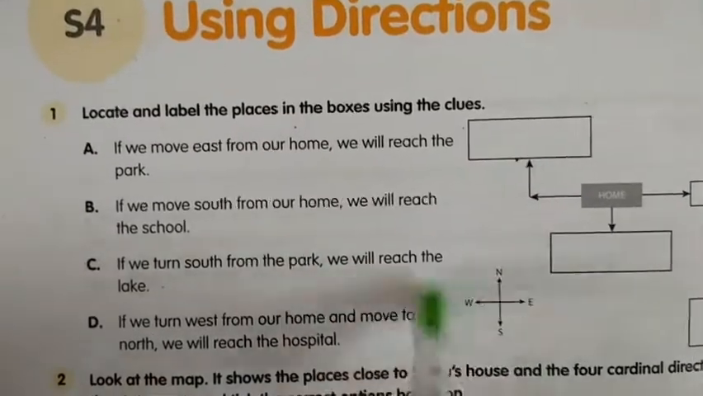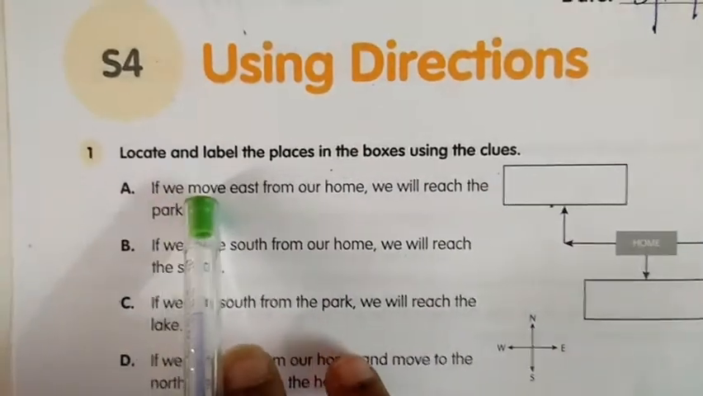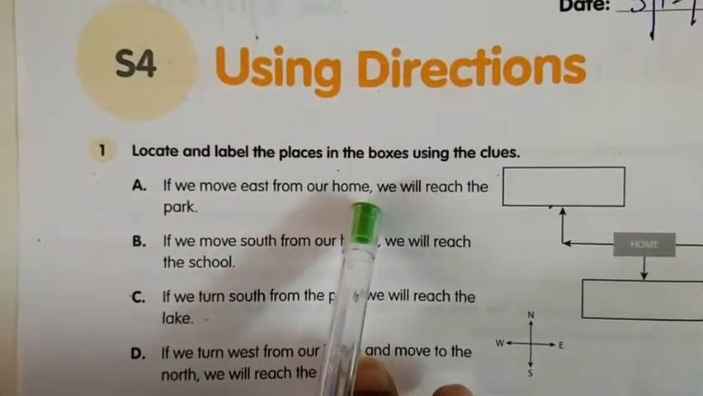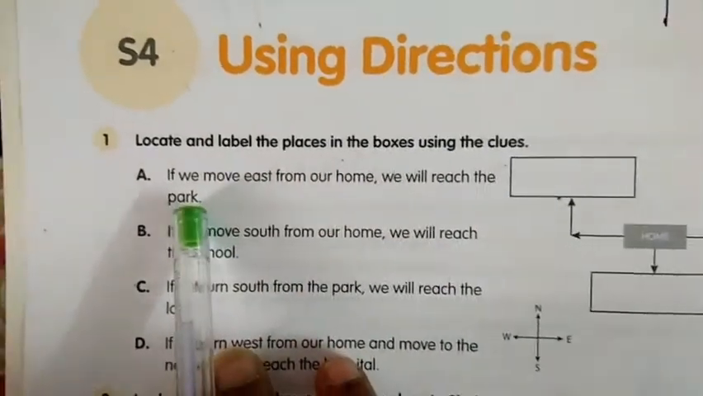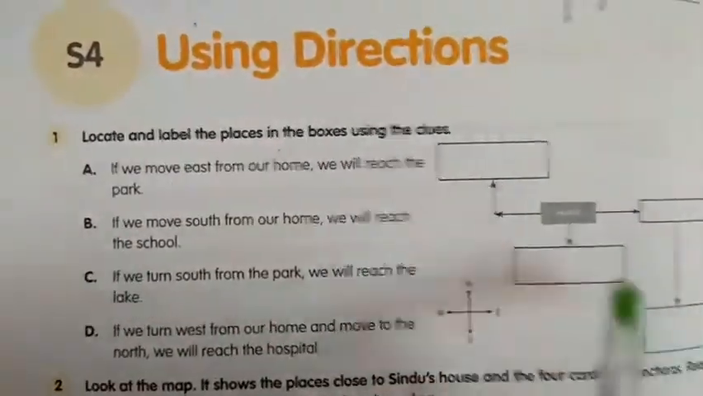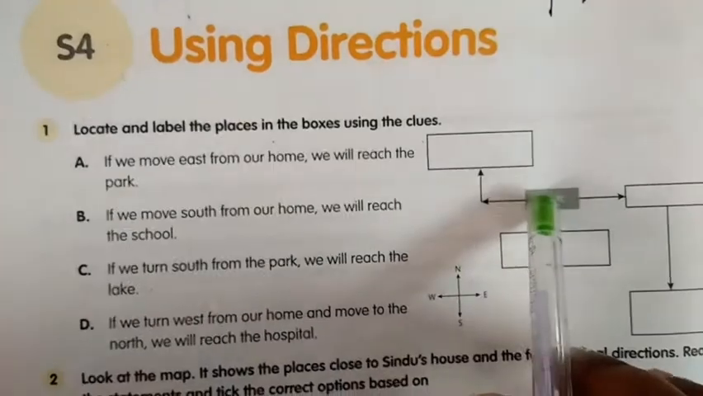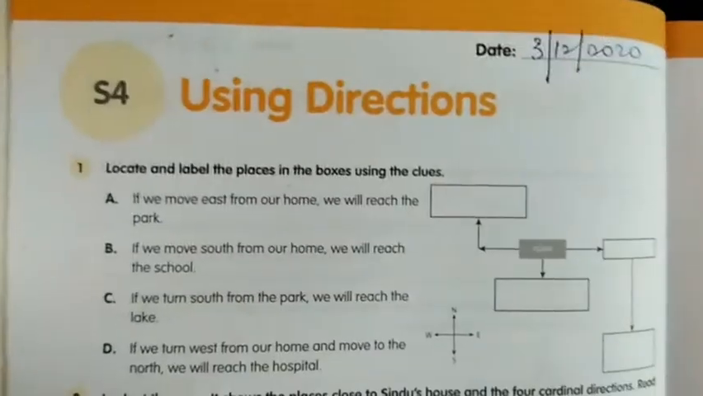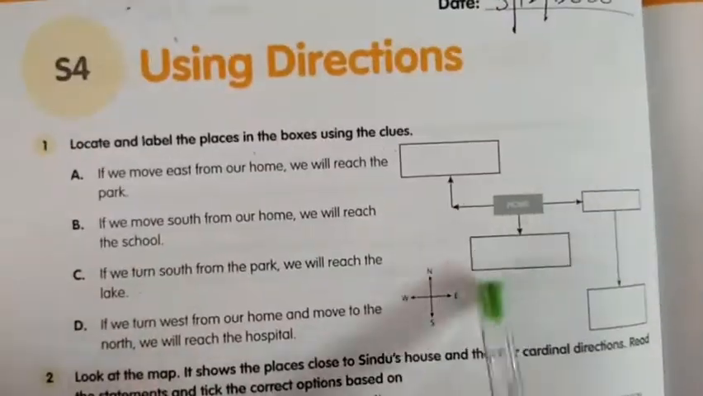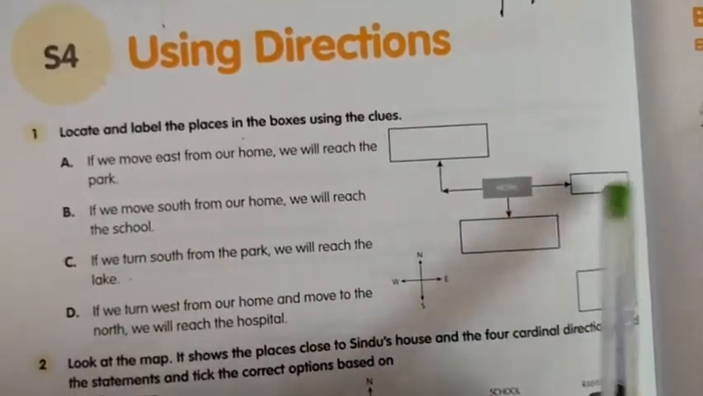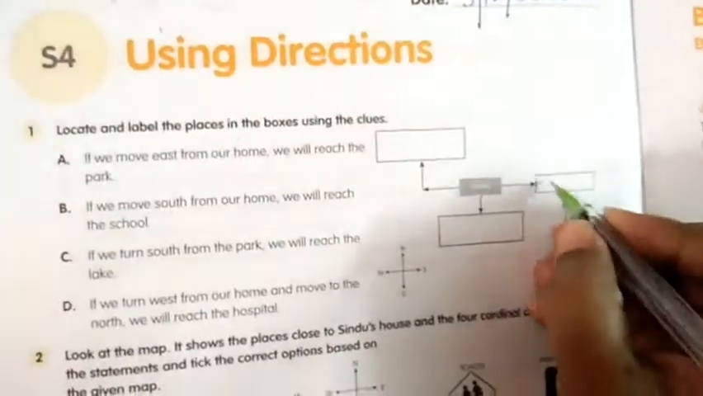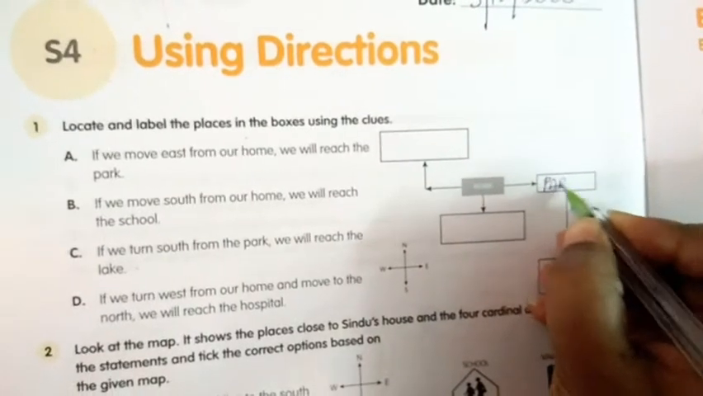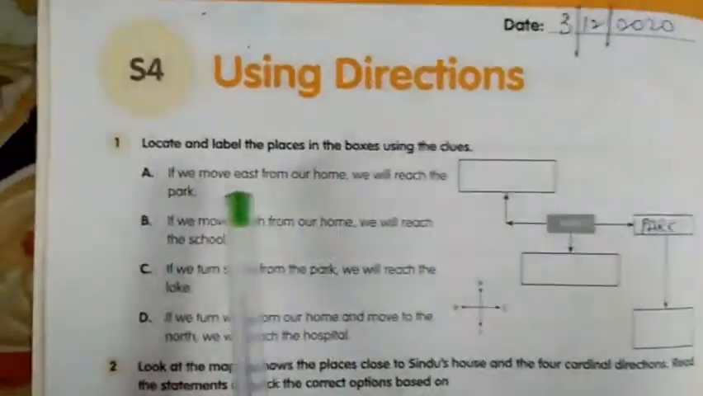Okay, these are the cardinal directions. If we move east from your home, we will reach the park. We have to write the park now. This is the house. If we move east, we will find the park. Where is the east side? So, this is the park. P-A-R-K, park.